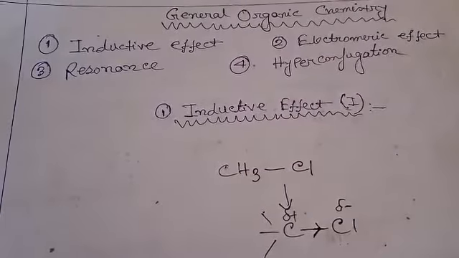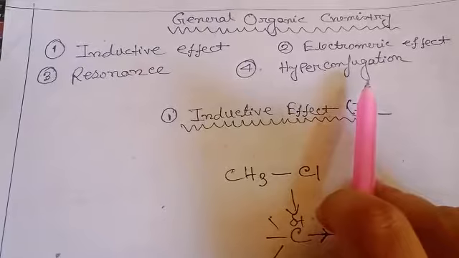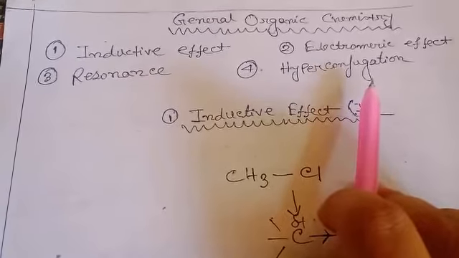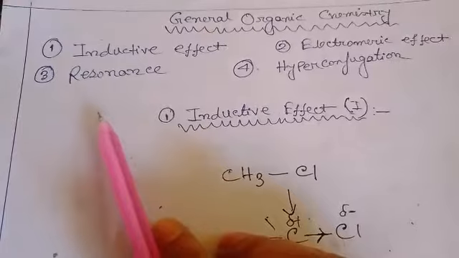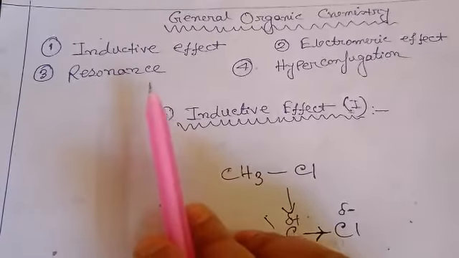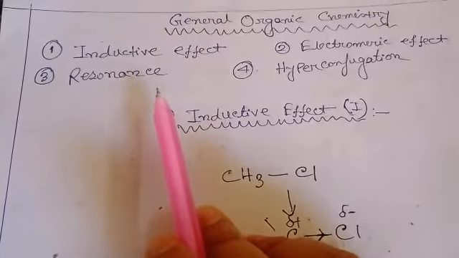Welcome friends, in my previous video I have already discussed inductive effect and electromeric effect which are responsible for producing partial ionic characters in covalent bonds. Now in this video I shall discuss resonance, which is the most important effect to explain various chemical and physical properties of a chemical compound. So let's start today's discussion.